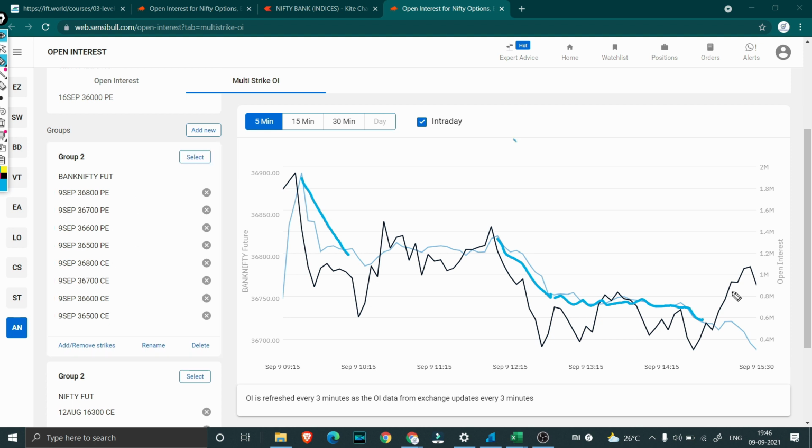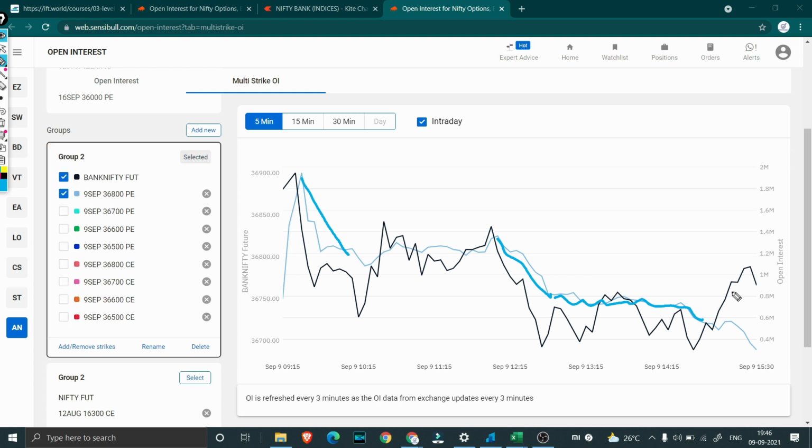You can pause the video and think for a while. As an option seller, why are you closing 36,800 puts? The obvious answer would be, you're no longer expecting the market to go above 36,800. As a put writer, you will only get money if the market actually shoots up. But when you are no longer expecting the market to go above 36,800, you start closing the positions. So now you see that 36,800 puts is being closed.